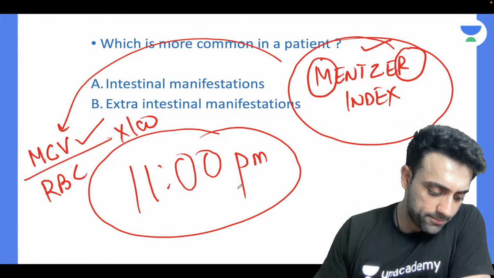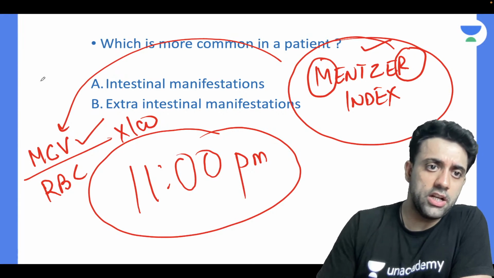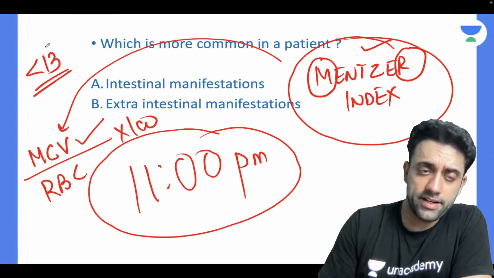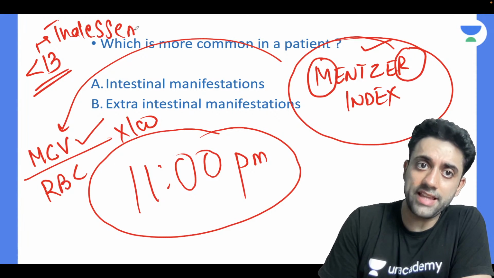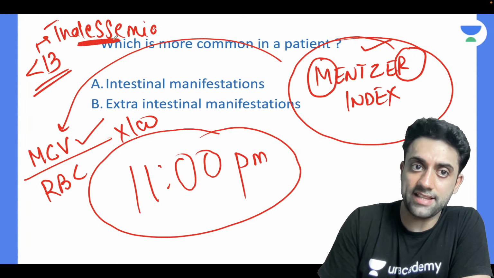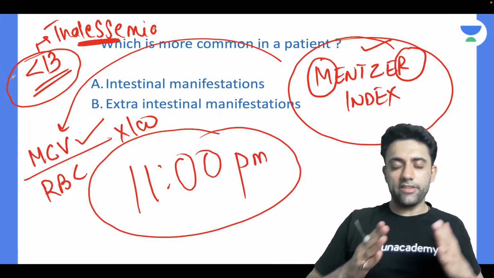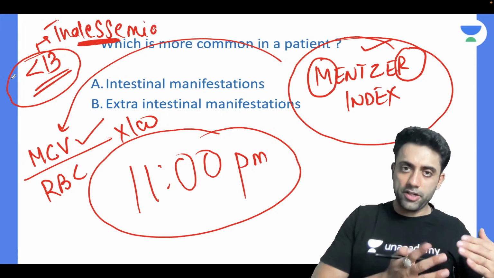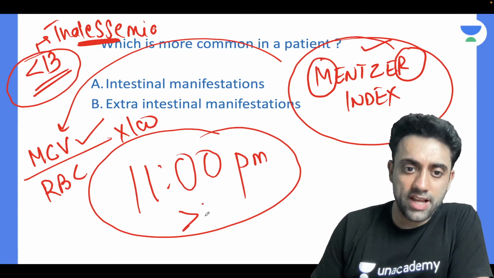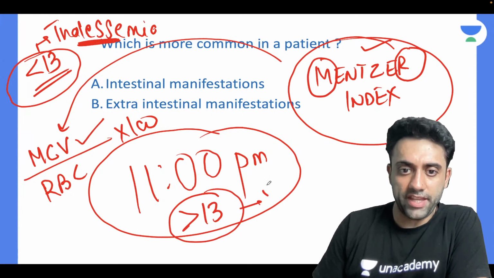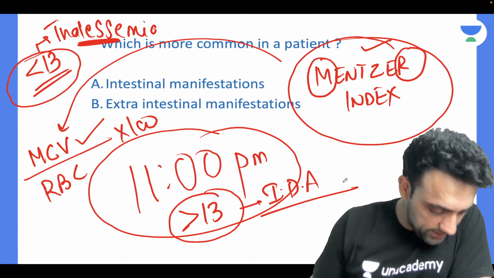And how do you differentiate? Who will tell me? Exactly. Divya, you're answering very well. If the Mentzer index is less than 13, the patient is suffering from thalassemia. How will I remember, sir? Thalassemia is less. Less than 13: thalassemia is less. And if the patient has a Mentzer index more than 13, then the patient is suffering from iron deficiency anemia. Very important. Yes, exactly.